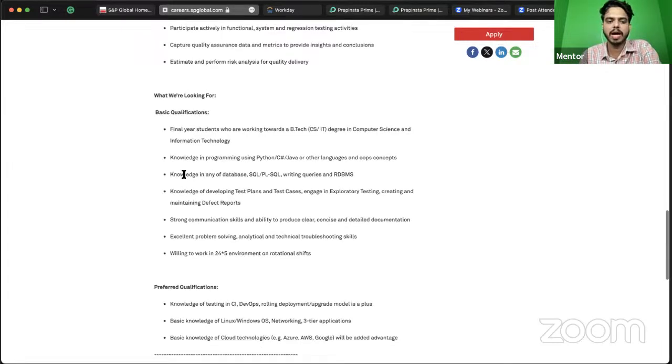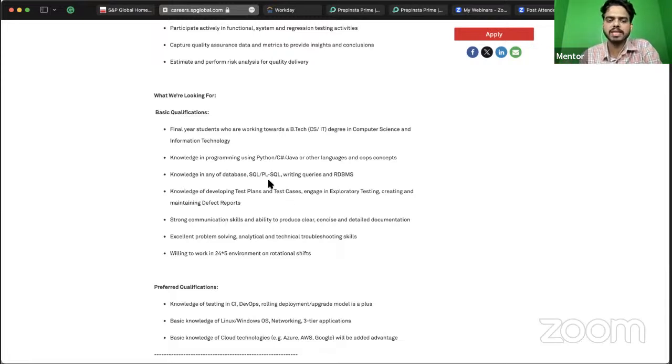Then you need to have database knowledge on SQL or Postgres SQL, and some relational database systems as well. There is no clear mention here of which specific SQL tool is used, because there are a lot of options. Beginners might start with MySQL, or you can have Oracle and other things.